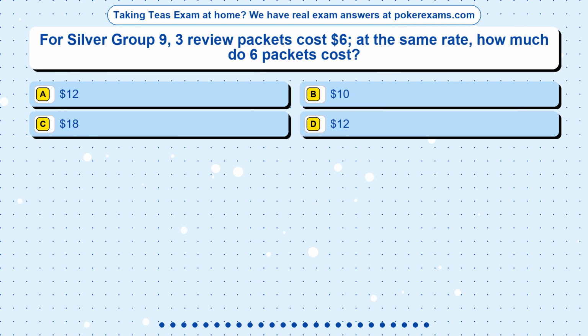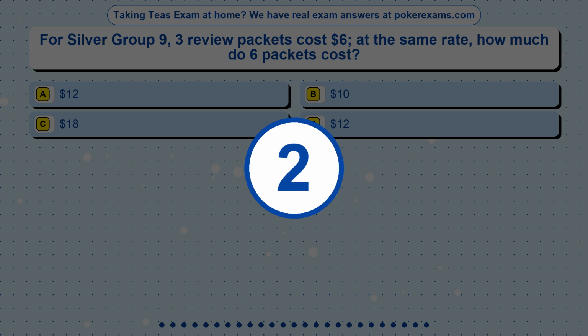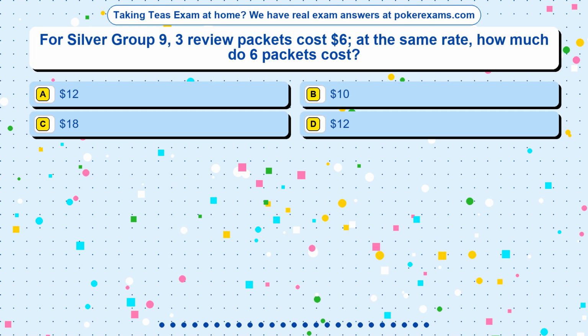Question 13. For Silver Group 9, 3 review packets cost $6. At the same rate, how much do 6 packets cost? Option A, $12. Option B, $10. Option C, $18. Option D, $12. The correct answer is option.